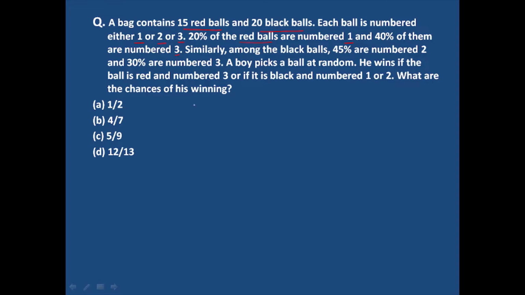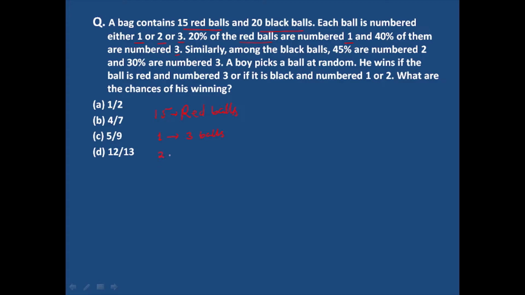So we will see the red balls first. The total number of red balls is 15. 20% of the red balls are numbered 1, so 20% of 15 will be 3 balls. 3 balls are numbered 1.